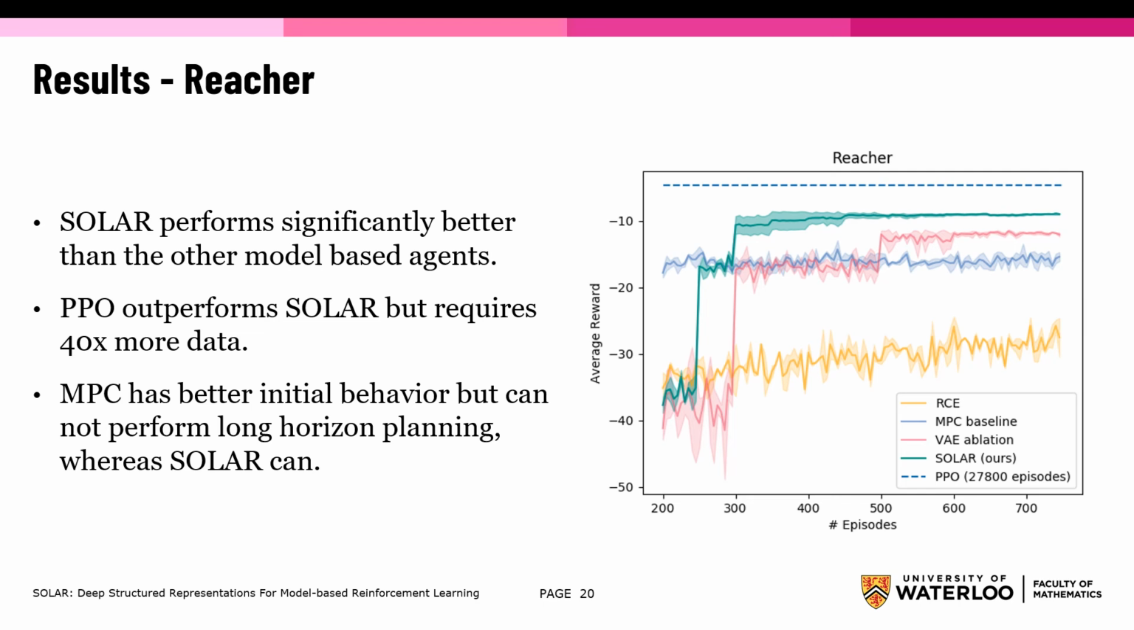Now we'll look at the reacher results. We can see that SOLAR is outperformed by the PPO policy. However, it required 40 times more data to learn. The VAE ablation in MPC performs worse than SOLAR. MPC, though, has a better initial behavior because it uses the pre-trained models right away for planning. Forward prediction with MPC's learned model deteriorates quickly as the horizon increases, making long-term horizon planning impossible. MPC is unable to do these long horizon problems, but SOLAR does not suffer from this because it does not use the models for forward predictions.